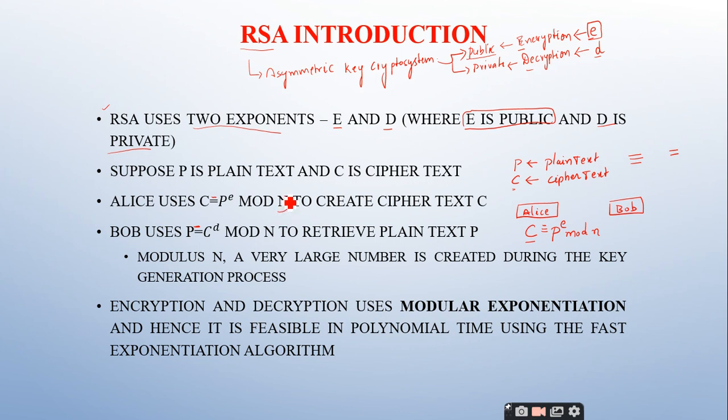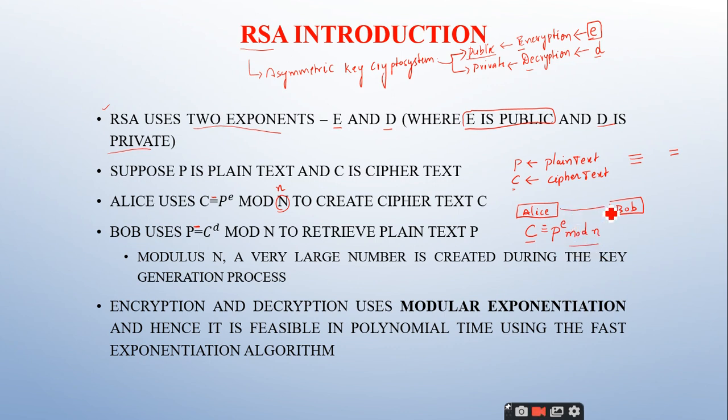Here I have denoted it with capital letters, not an issue; you can denote it with lowercase letters also. Is it clear? So Alice creates the ciphertext from the plain text, the encryption key, which is nothing but the public key, and the modulus operator.